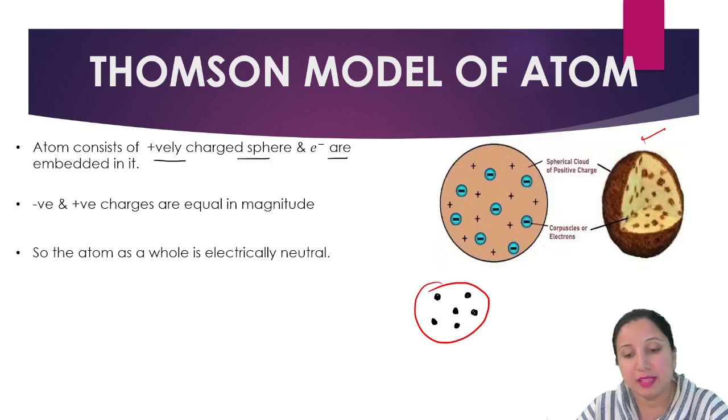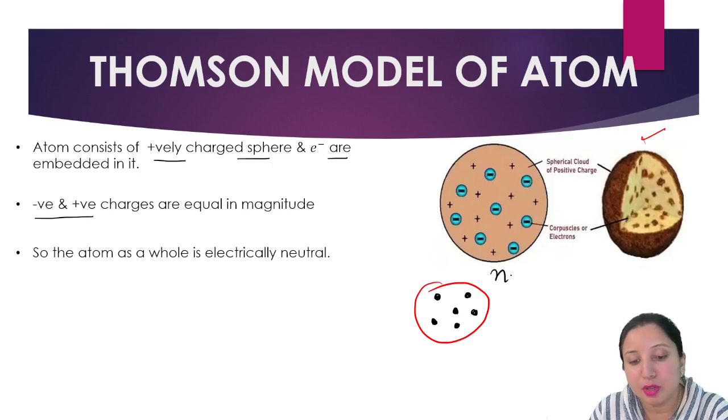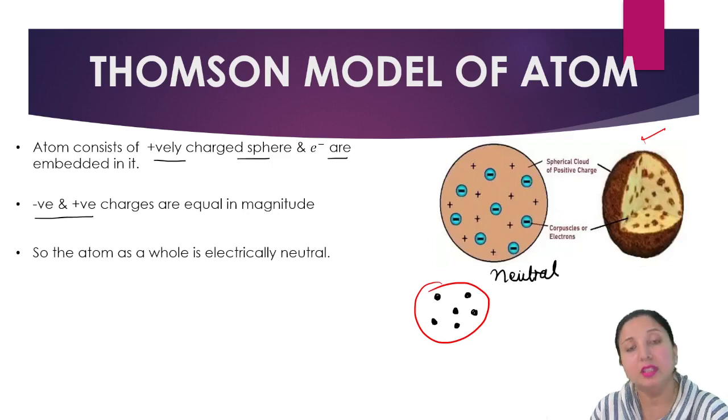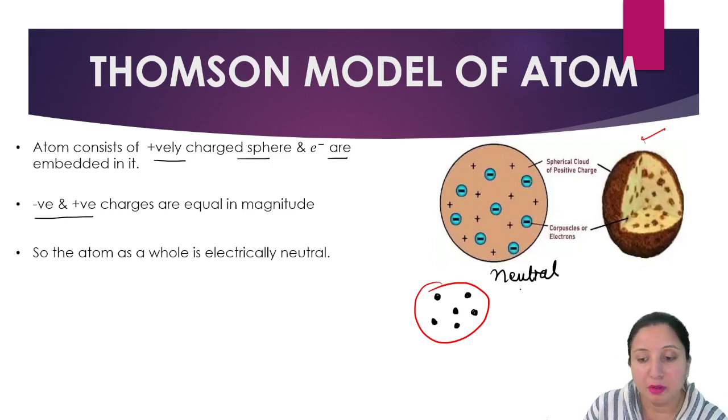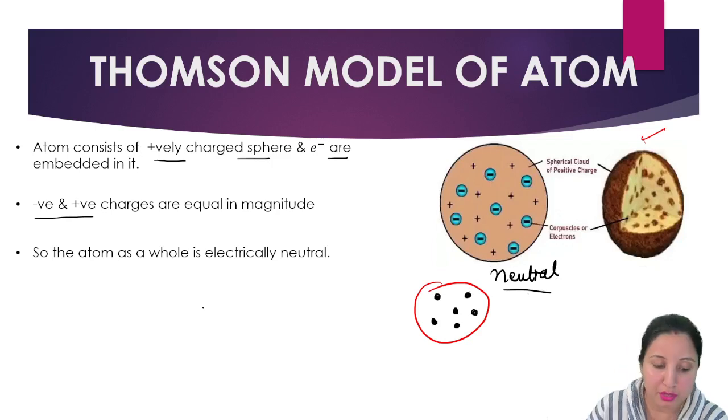So we can say that when the negative and positive charge are equal, your atom is going to be electrically neutral in nature. Now it is very clear over here that as the positive and negative charge is equal, it is going to be neutral. Now one more thing over here is what?